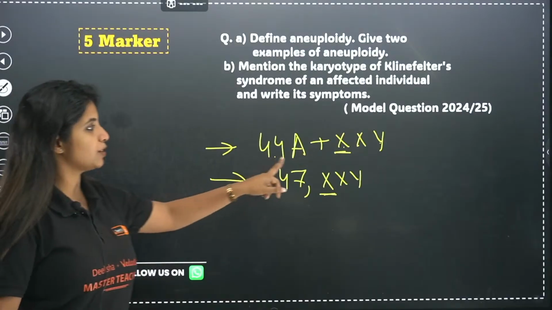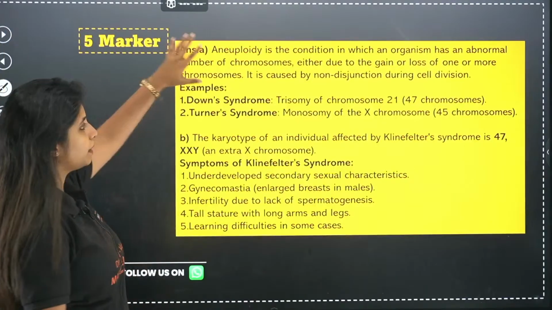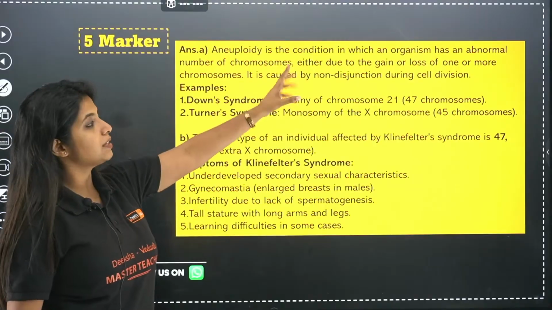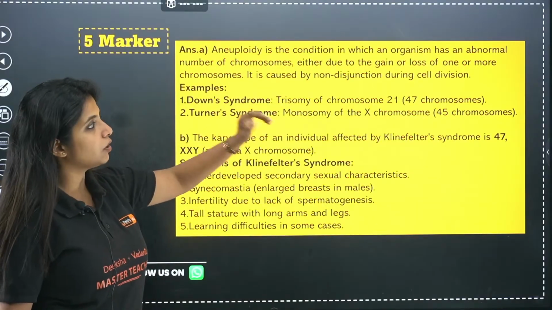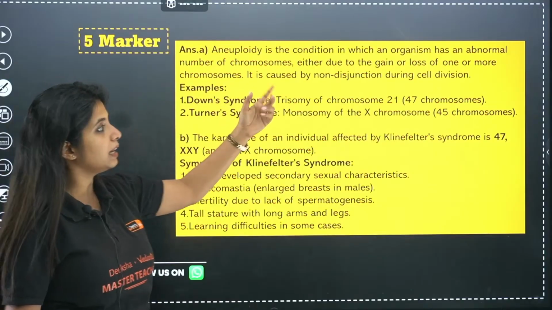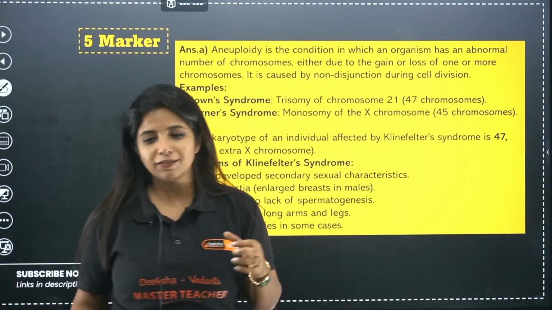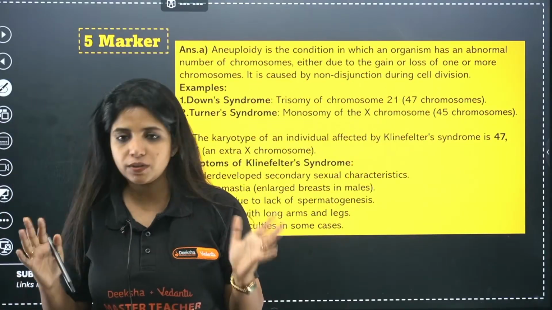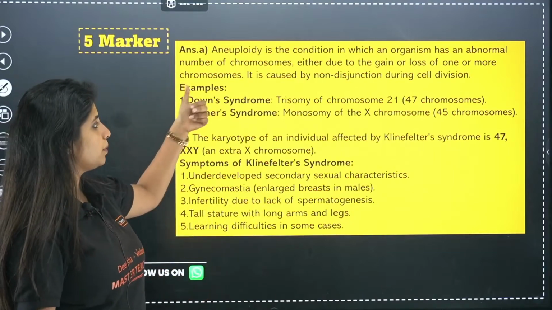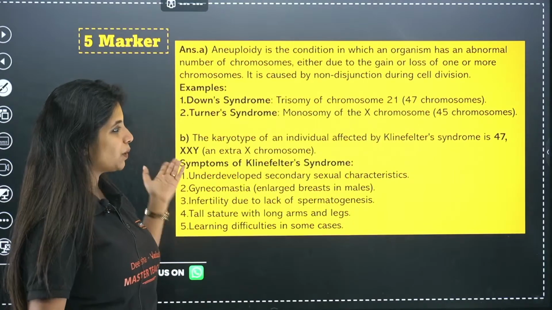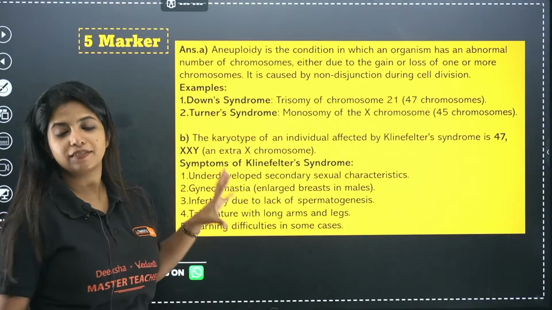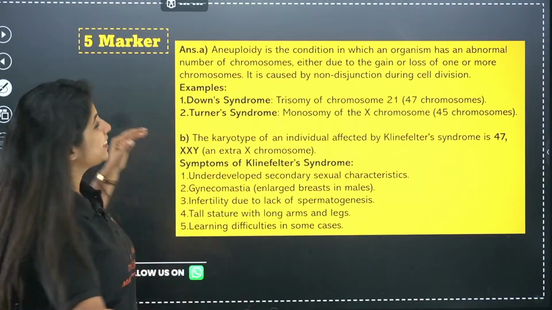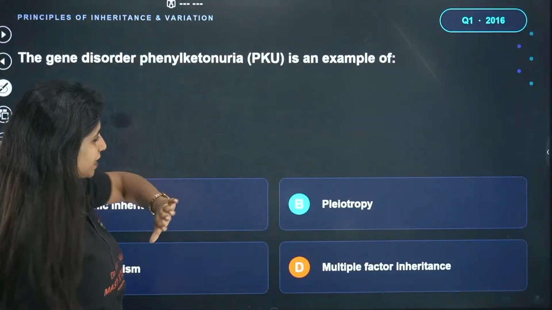So the answer for this question is going to be this. And how do you frame it? Like this. Aneuploidy is a condition where an organism has abnormal number of chromosomes, either due to gain or loss of one of the chromosomes. It is caused by non-disjunction during cell division, as in no proper separation during cell division. And then you give the example Down syndrome, Turner syndrome. Then you talk about the next part, Klinefelter syndrome. You talk about the karyotype over here. Then you give the symptoms. And that way you get 5 out of 5 marks out there.